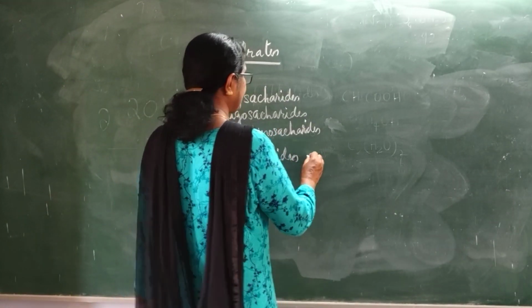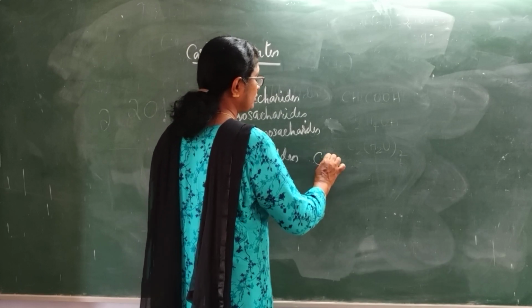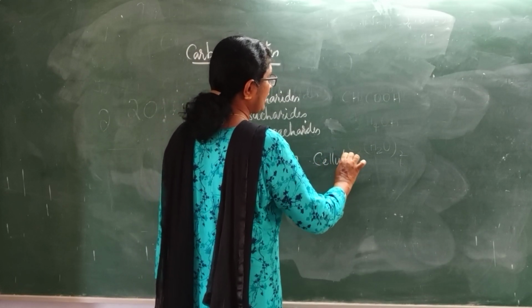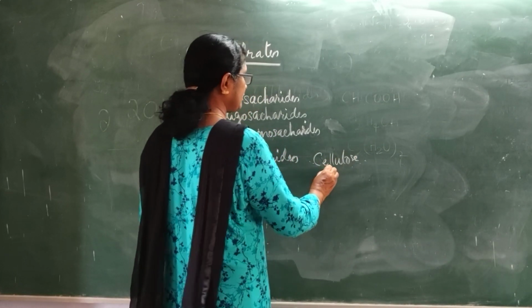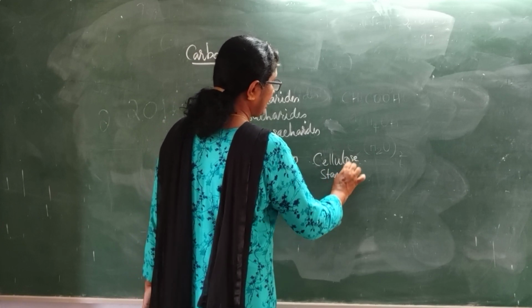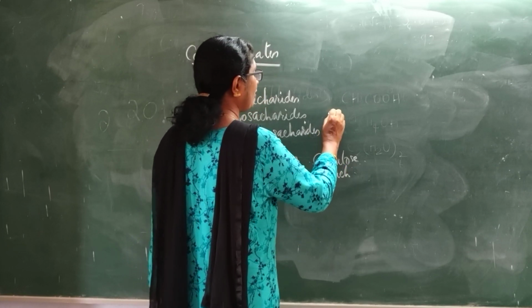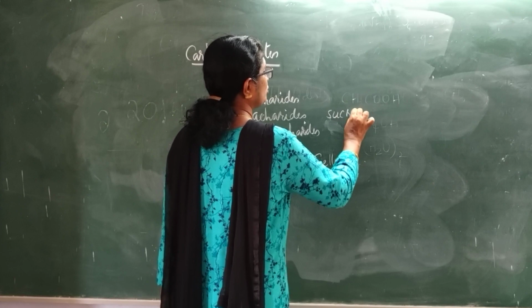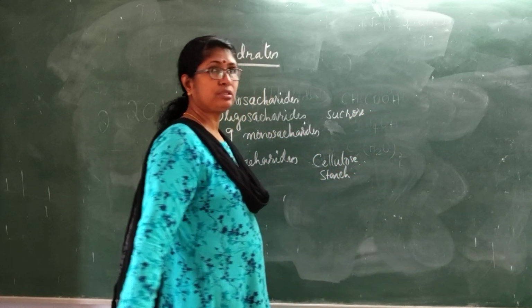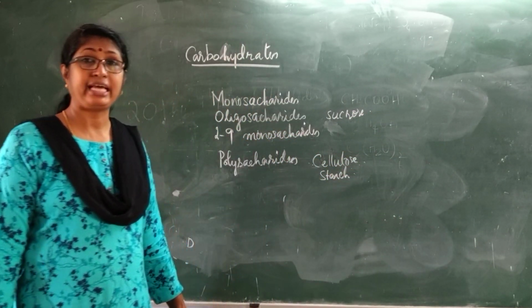Polysaccharide examples are cellulose and starch. Among oligosaccharides we have sucrose, maltose, lactose, etc., which are all disaccharides.